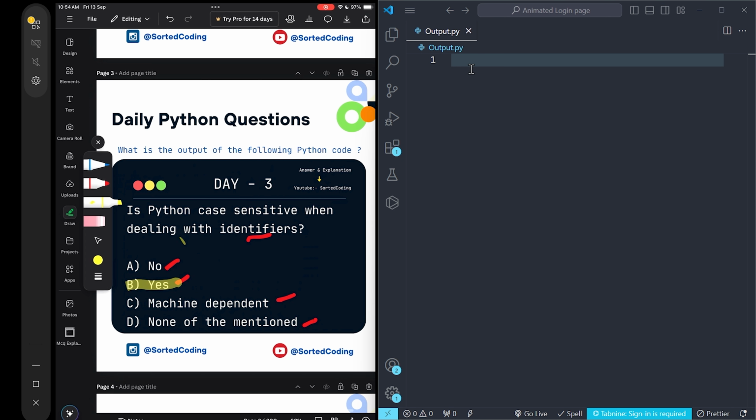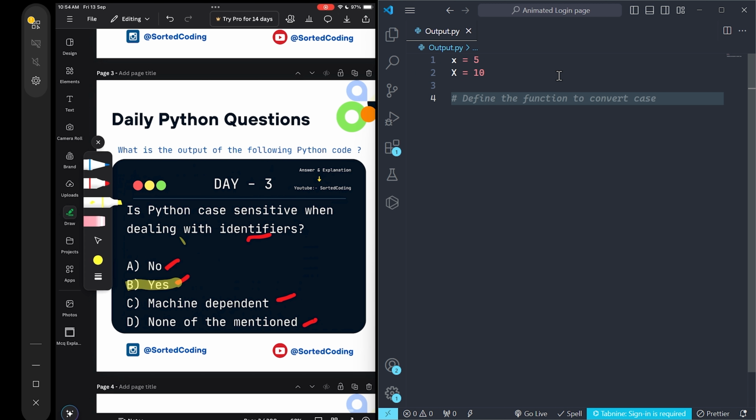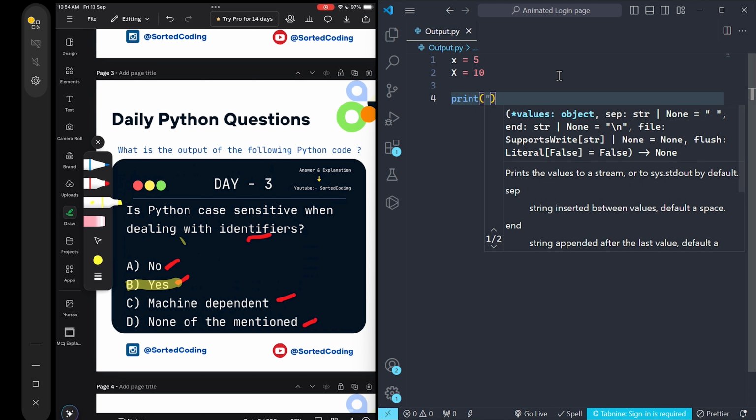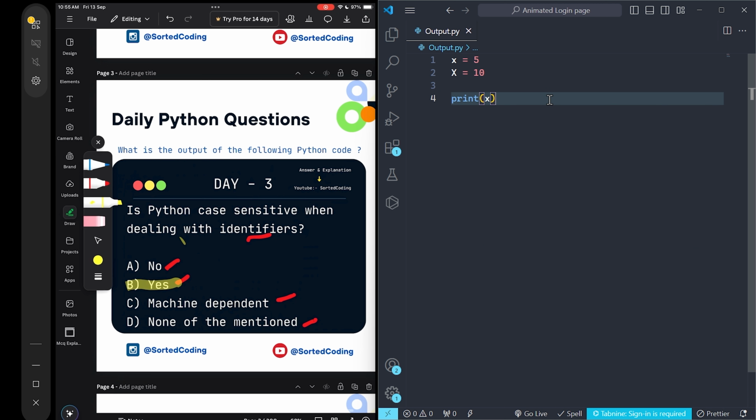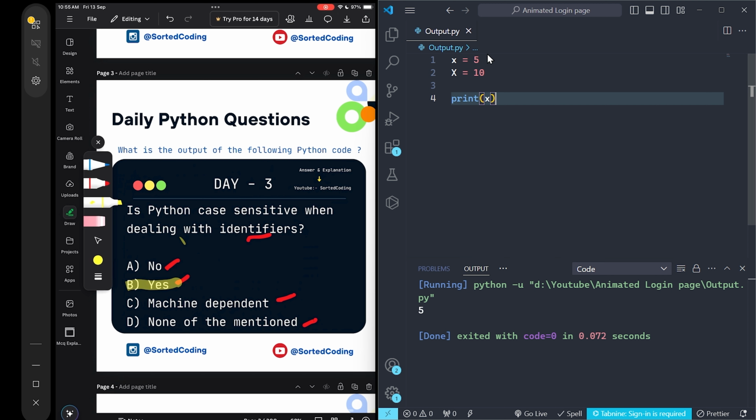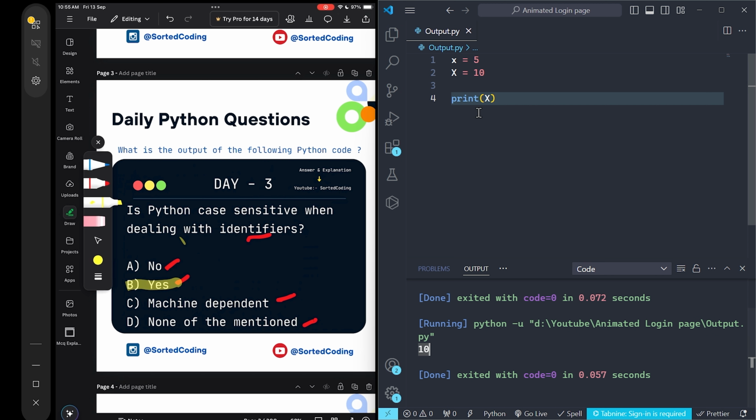So let's see some example, like if you take small x equals to 5 and capital X equals to 10, if you print here small x, then let's see which output we will get. We get 5 as you can see here, and if you print capital X, now let's see what output we get. So we get 10 here. So Python is case sensitive when dealing with identifiers.